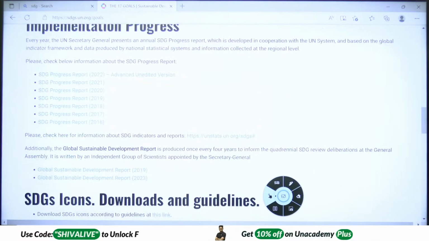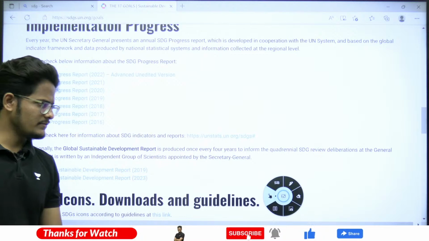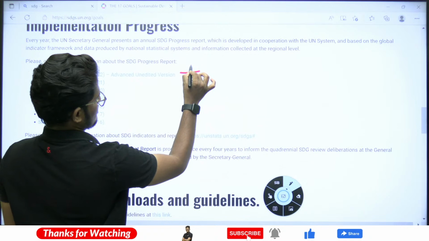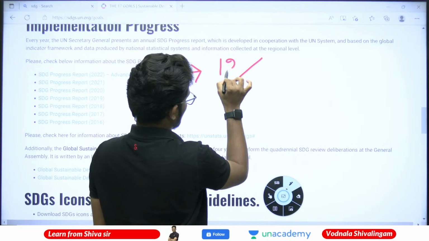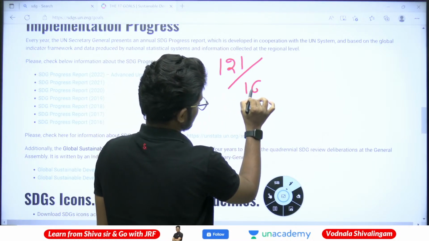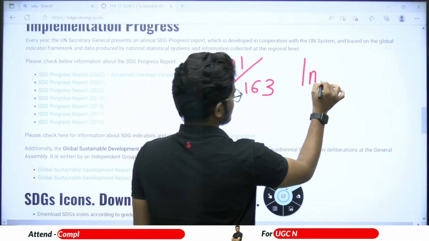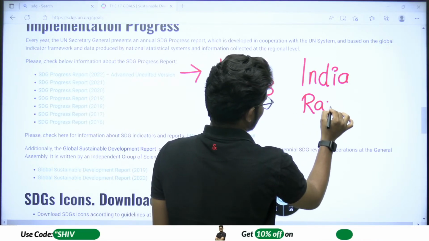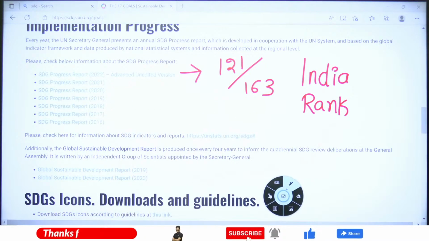Various SDG reports are there. Out of this, I just wanted to tell you, as per the 2022 index, India's ranking is 121 out of 163 countries. The previous year it was 120, now it is 121. We dropped one rank, we lost one position. Now it is rank 121.